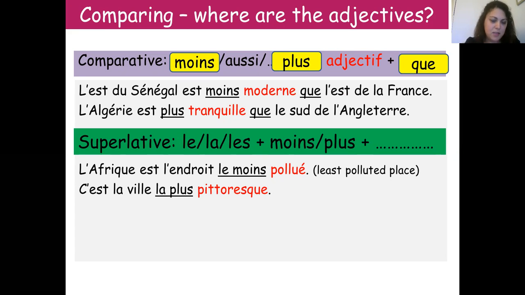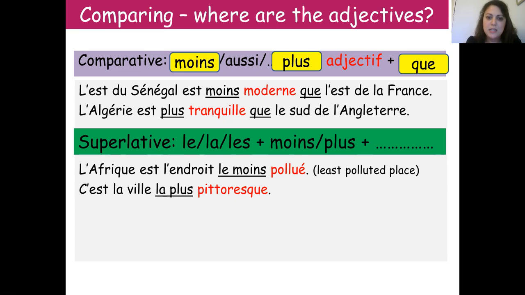So looking at the 2 sentences you have underneath the green box for superlative. L'Afrique est l'endroit le moins pollué means Africa is the least polluted place. The second one is c'est la ville la plus pittoresque, meaning is the most picturesque town. Okay. So superlative means the most or the least.